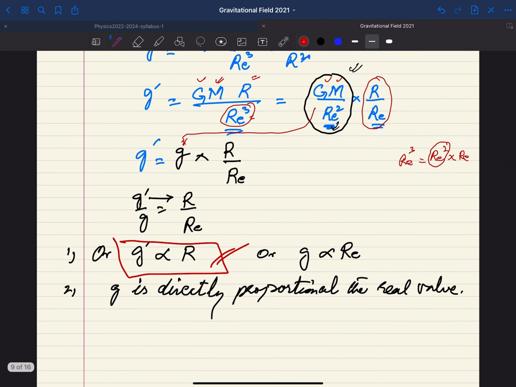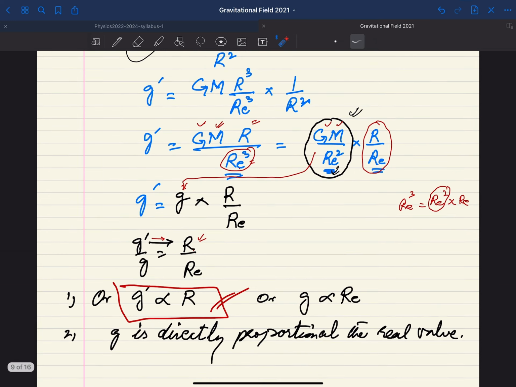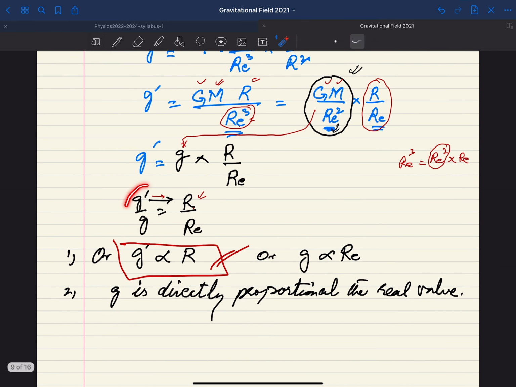So simply here what you can say and see, that the value of G dash is related with R and it is directly proportional. What does this mean? It means that when you decrease this value of R, I am talking about this value of R, the value of G dash will also decrease. So this is very, very important.